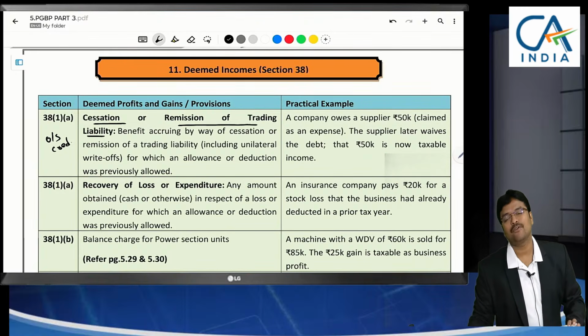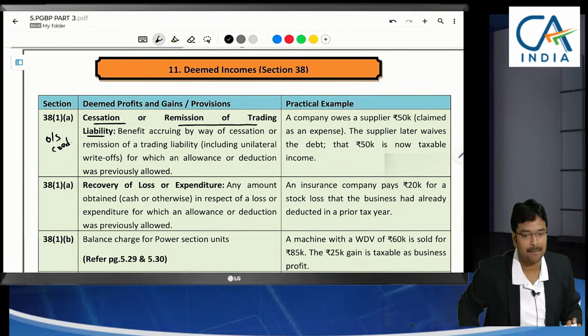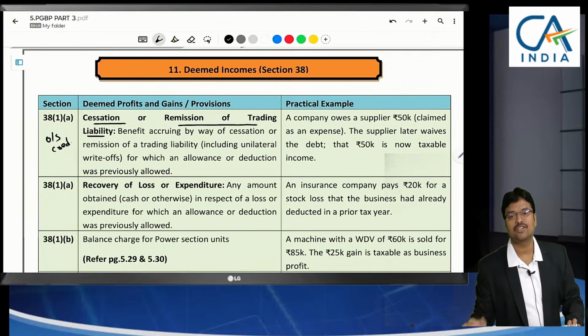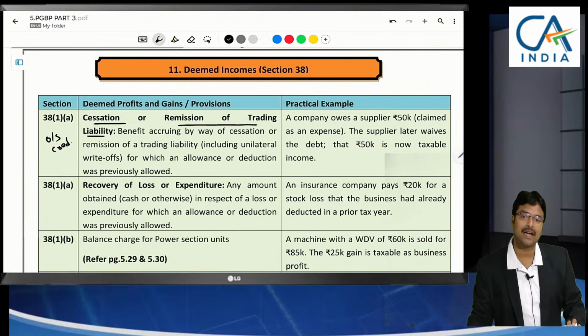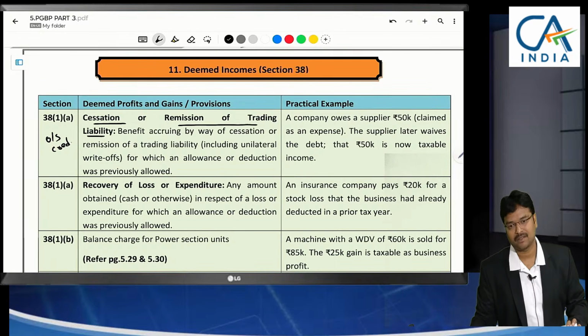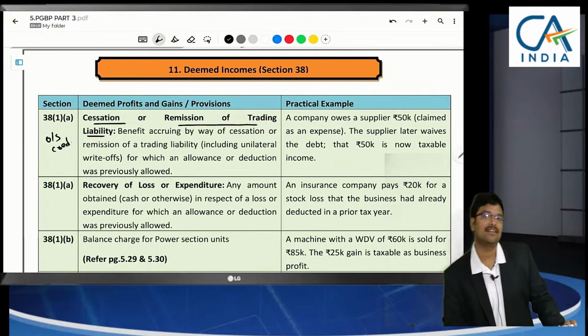Either he might have given credit note to you but you have not entered, now this will be treated as income, or he didn't give any credit note, still it was due, long pending creditors, unless confirmed by the supplier, supplier has to confirm that it was still due to him. If he doesn't confirm, this will be treated as income. That is what is being done practically.